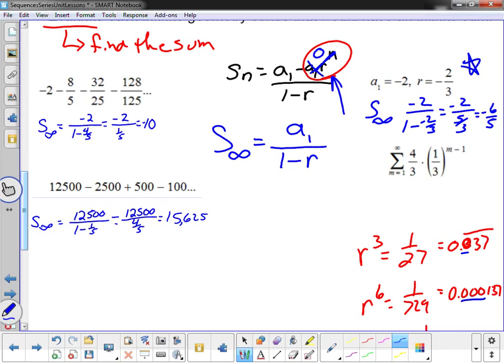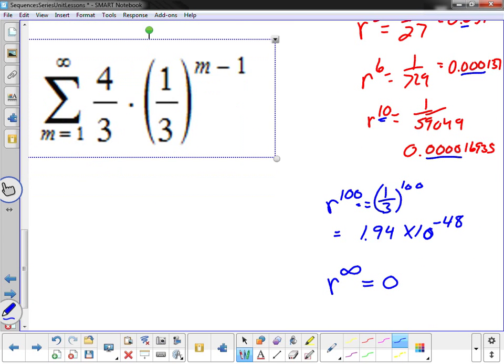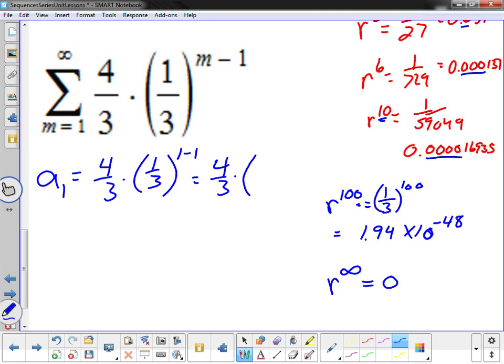Okay, so let's take a look at the next one. We're in sigma notation. Let me clone this so we can work it out a little better. Let us increase the size so we can see it a little better. Okay, here we go. I need to know what the first term is, which means I need to put a 1 in there. So 4/3 times 1/3 to the 1 minus 1 power, which means I have 4/3 times 1/3 to the 0. Anything to the 0 power is 1, so this gives me 4/3 times 1.